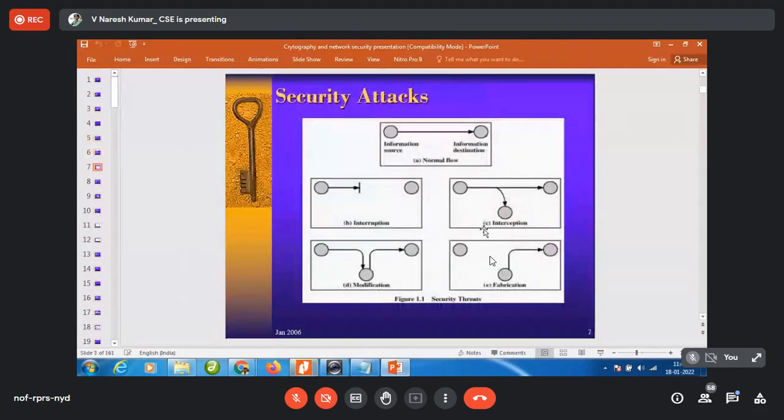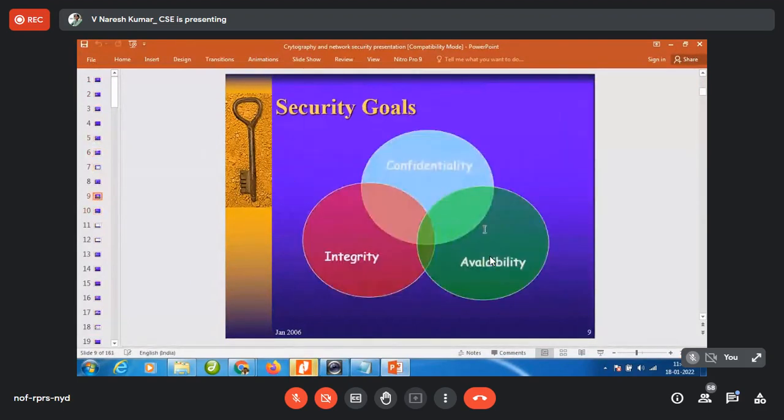Now here, this is the main intention: confidentiality, integrity, availability. For confidentiality, you are going to use symmetric key algorithms and asymmetric key algorithms to provide secrecy. Even asymmetric key algorithms can be used to provide integrity. And for authentication also, you are going to use digital signatures and other things.